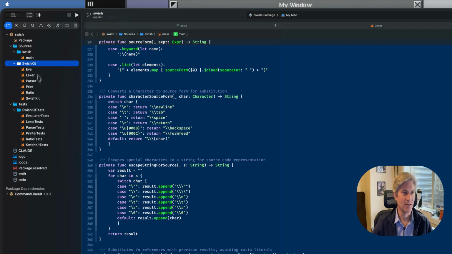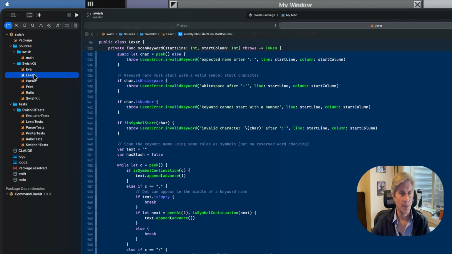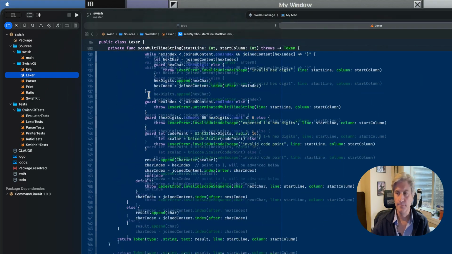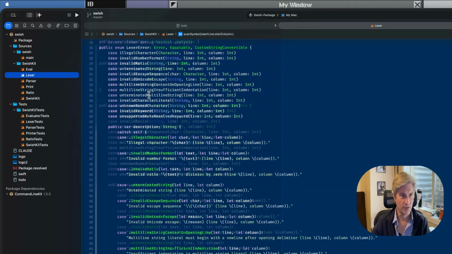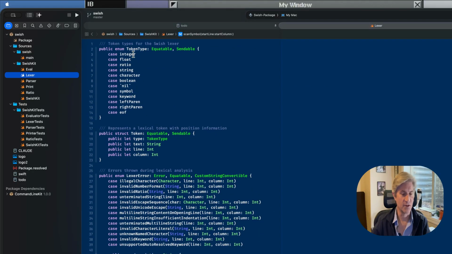We'll start with, I don't know, so a compiler is typically divided into a bunch of phases. A Lisp interpreter compiler is no different. First, you have the Lexer, which takes a raw input string, and it's going to convert it to a series of tokens. So here you can see tokens. It's going to recognize that there's an integer, float, ratio, string, characters, booleans, nil, keyword, a symbol. I didn't show some of these.